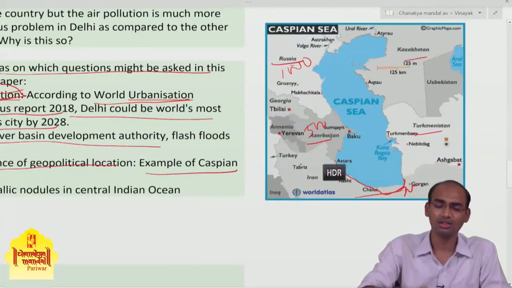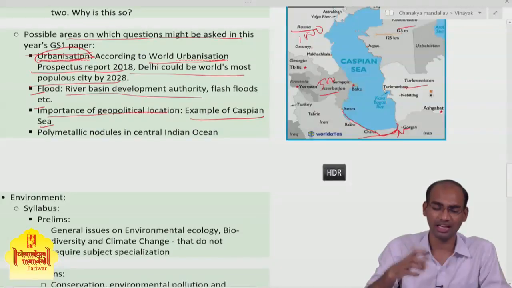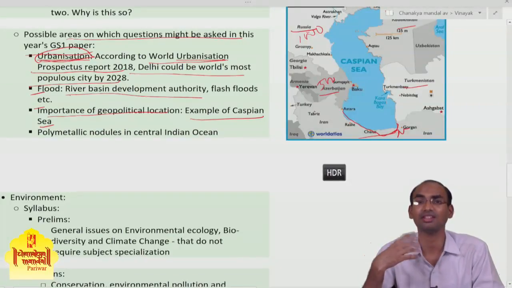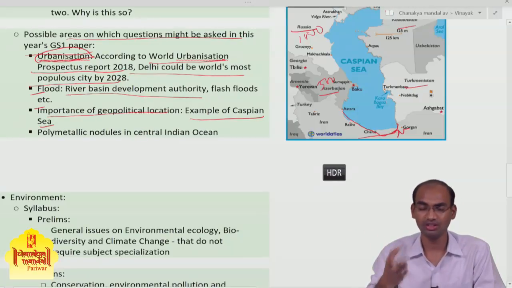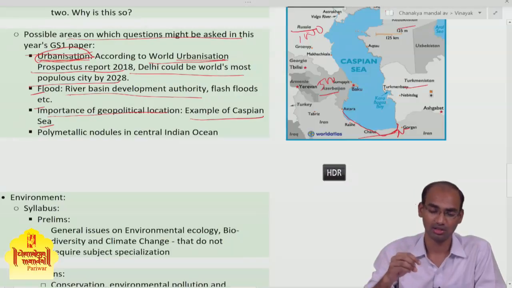UPSC can ask questions related to this Caspian Sea agreement also. What is the significance of the Caspian Sea agreement and other factors? In international relations also they can ask questions on this. In geography also they can ask questions on this.